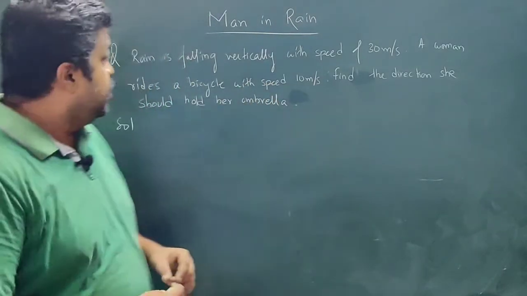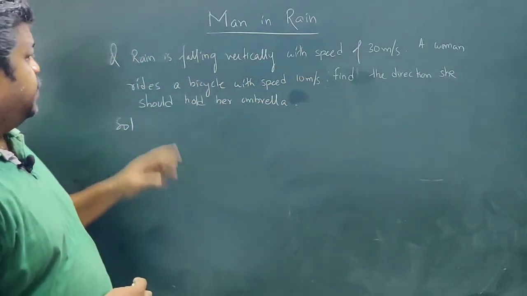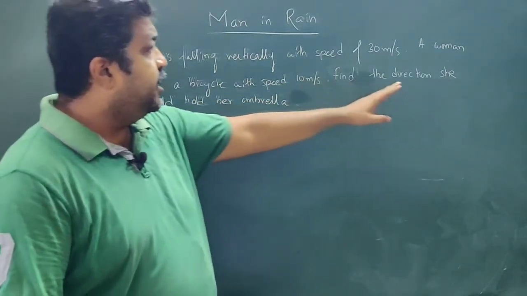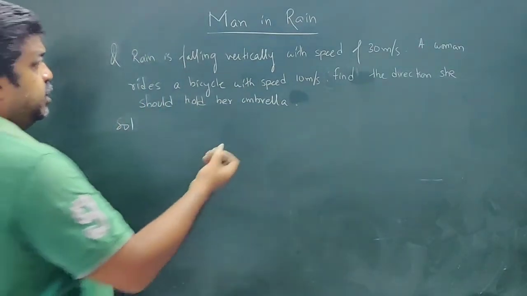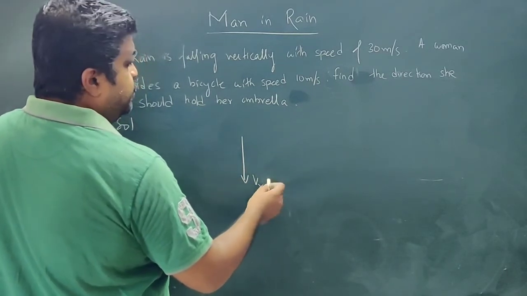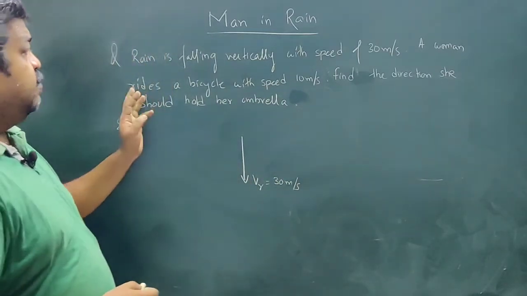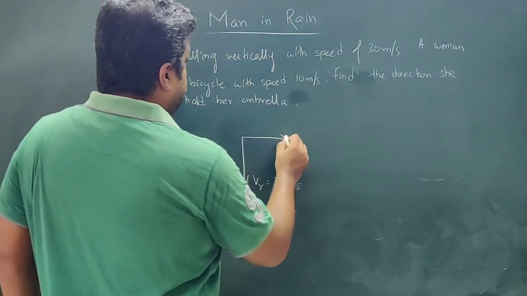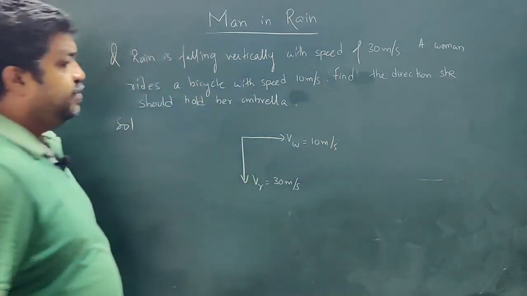Now let us solve one question. Rain is falling vertically with speed 30 meter per second. A woman rides a bicycle with speed 10 meter per second. Find the direction she should hold her umbrella. In this case, rain is falling in this direction, Vr, and it is 30 meter per second. This is the velocity of the woman, and that is equal to 10 meter per second.